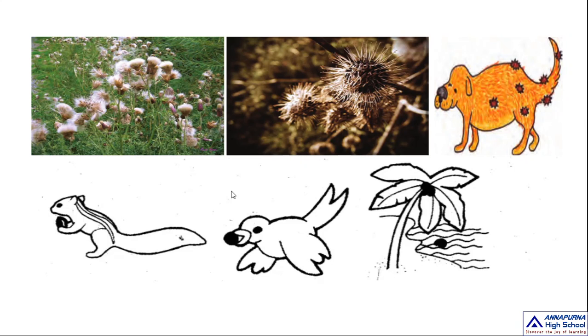Okay, and another one, coconut. So coconut fruit, kobbarikaya. When it falls on water, it floats on water. Why? Because the outside of the coconut fruit is covered with fiber. That's why it floats on water. It moves from one place to another, and when it gets favorable conditions, it develops into a new plant. Okay, children?